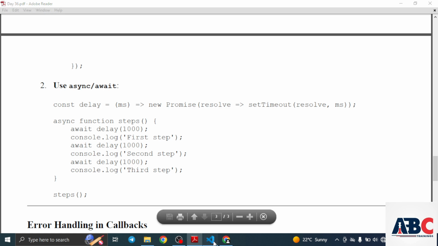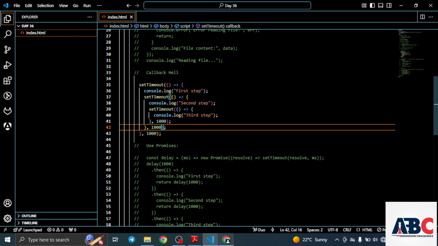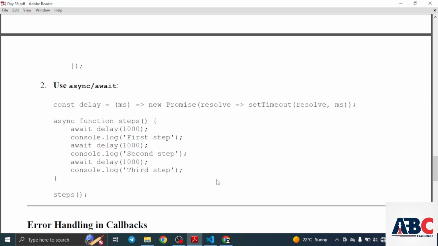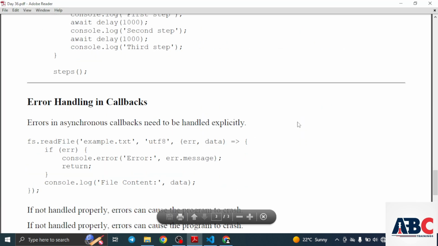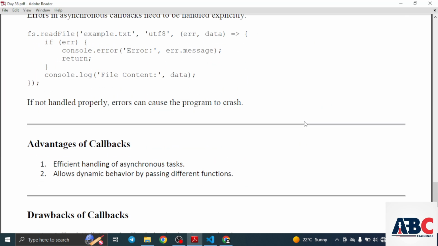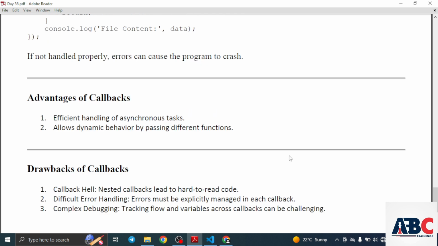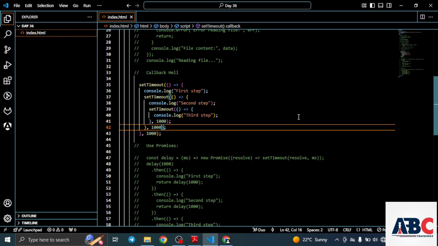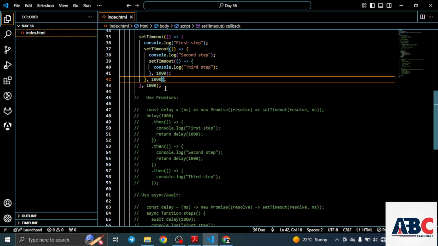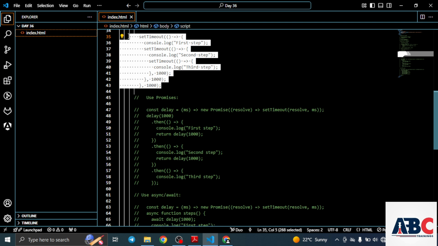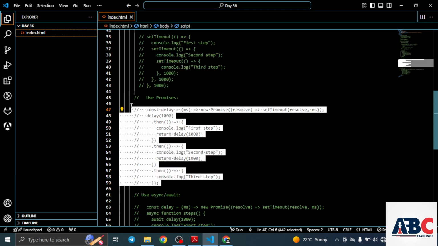For that we can use async await also. Now we can see in our code that we also use promises. For that we will uncomment the code.